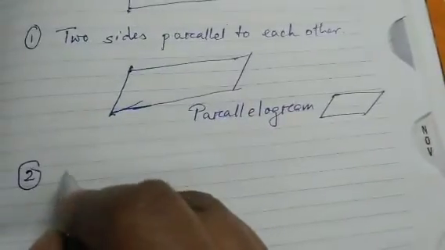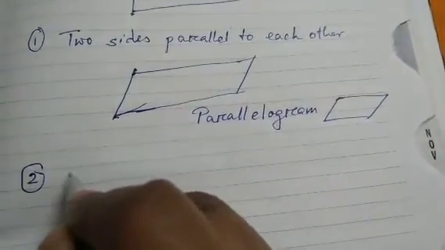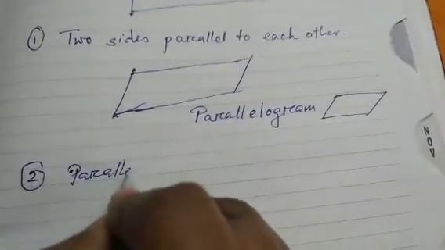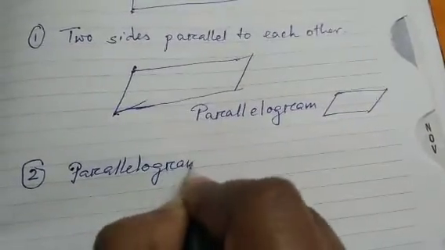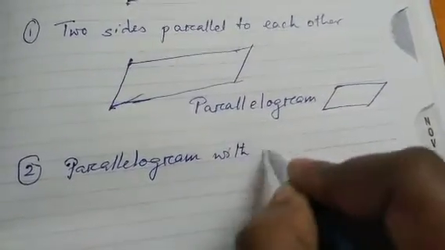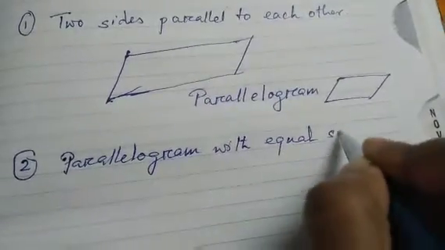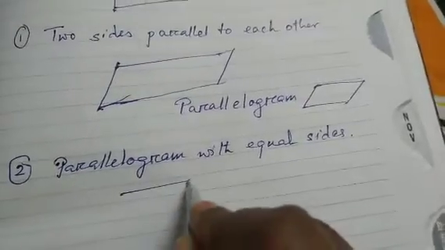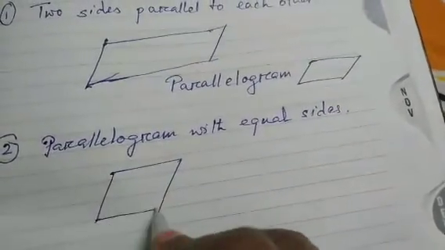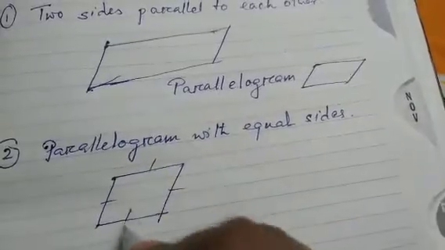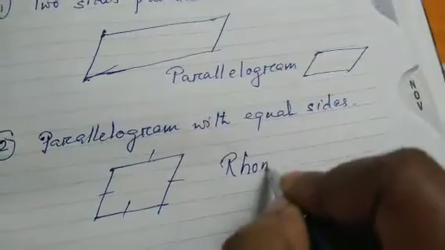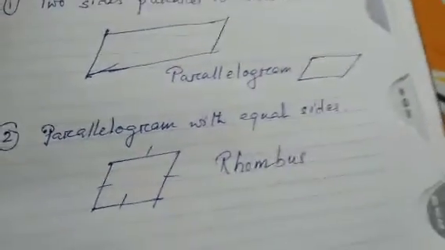Second, in a parallelogram, if I say all sides are equal, a parallelogram with equal sides, so all the sides are equal. So what do I call this? I call it a rhombus.